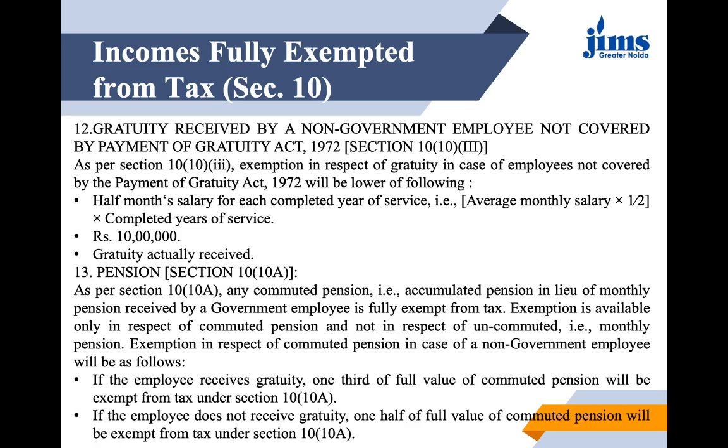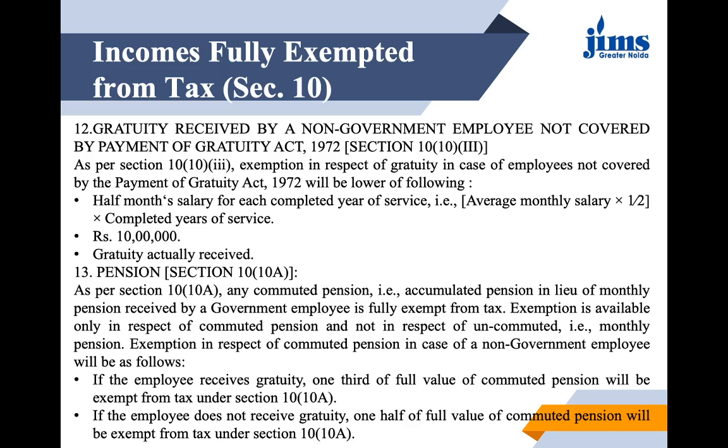Then comes pension under section 10 subsection 10A. Any commuted pension means any accumulated pension in lieu of the monthly pension. Pension is actually of two types, commuted and uncommuted. Commuted pension is the one which you get as a lump sum amount, and the other form is the one which you obtain on a monthly basis in installments for as long as you live.